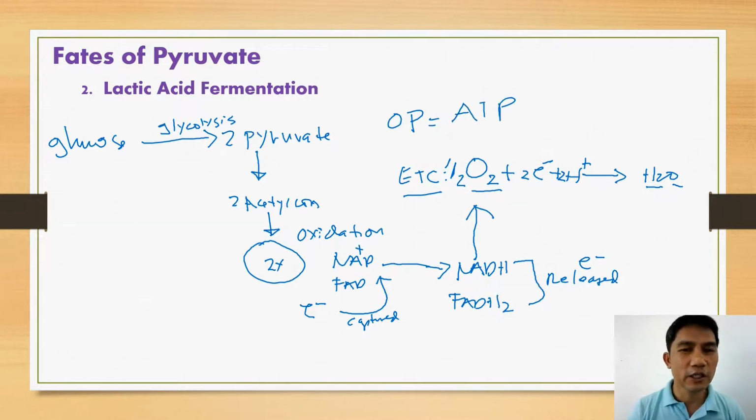Alright, so this is the aerobic cellular respiration. Again, under aerobic respiration, there is a supply of oxygen. However, if there is no supply of oxygen, what happens to this pyruvate? And that's what we are going to focus on under lactic acid fermentation.